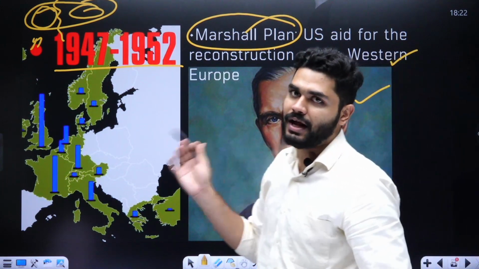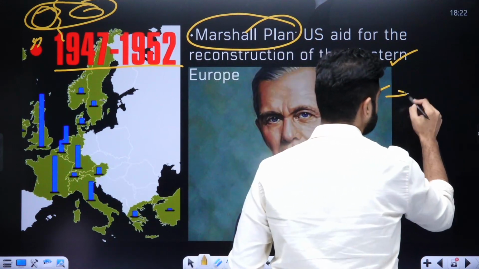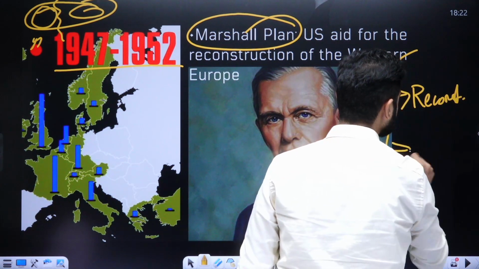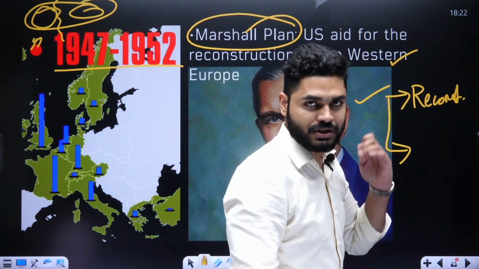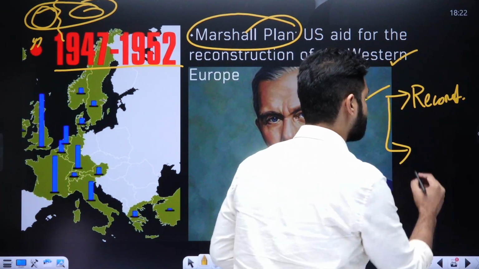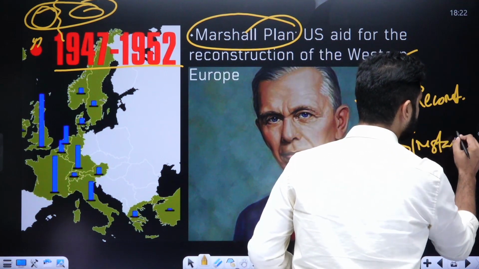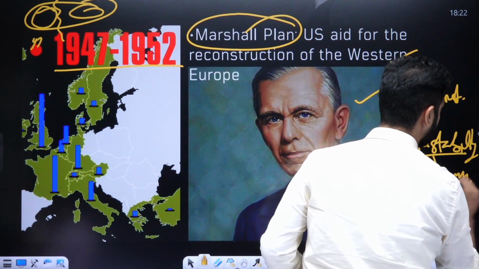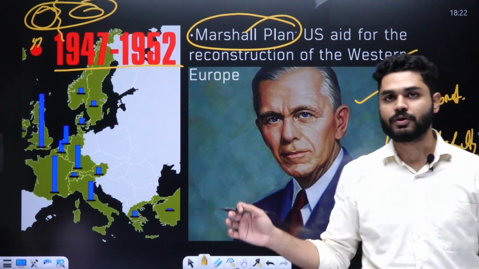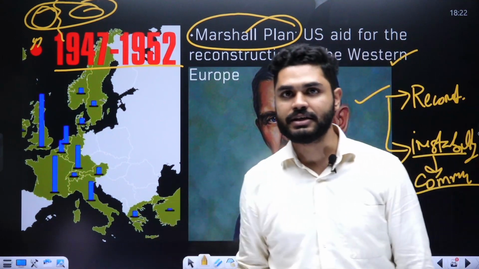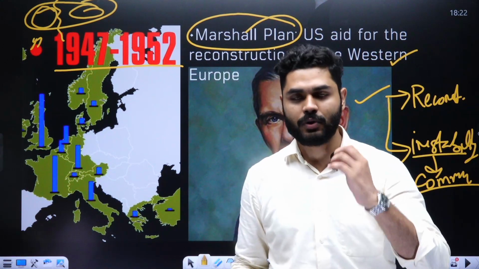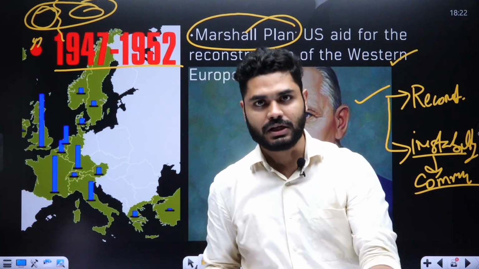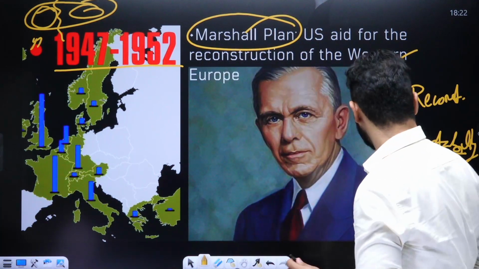Now in this particular idea, there were two things. One was that there was devastation in Europe, so one thing was reconstruction. Another thing was that if the reconstruction is not done and there is instability in those countries, it could lead towards the idea of communism, specifically in Western Europe, as it happened in Turkey and Greece. If people are quite dissatisfied with capitalism, they might move towards communism. So this was the Marshall Plan.